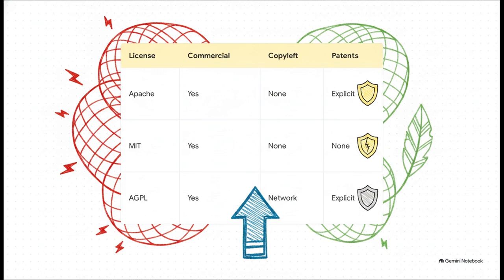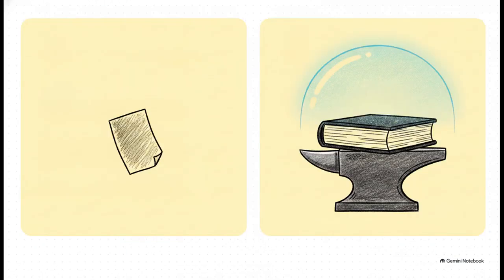Both MIT and Apache spare you from that nightmare with zero copyleft obligations. But unlike MIT, Apache actually gives you explicit, undeniable patent protections. Now, the MIT license is famously loved for being incredibly short, kind of the Wild West of simplicity. But Apache 2.0's dense legal language, it's actually a feature, not a bug.